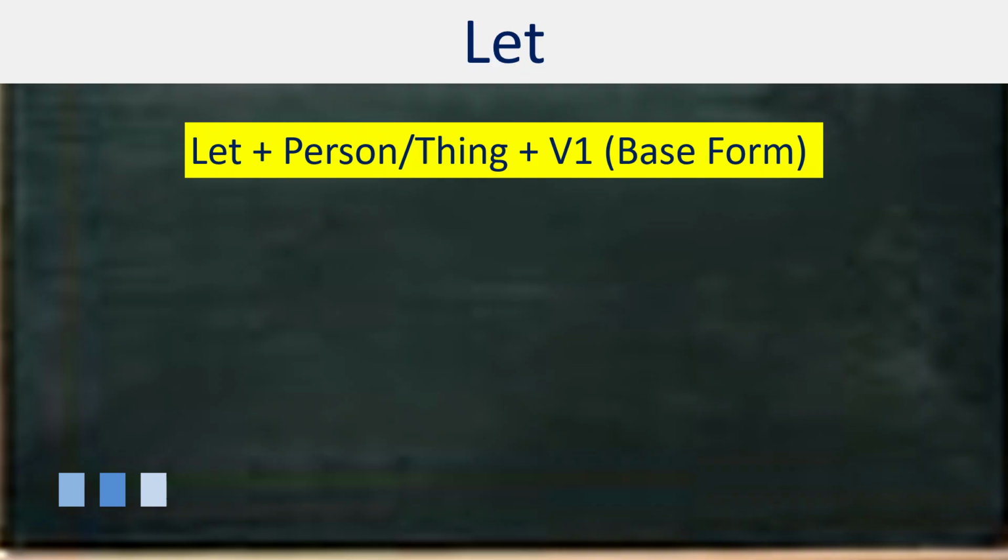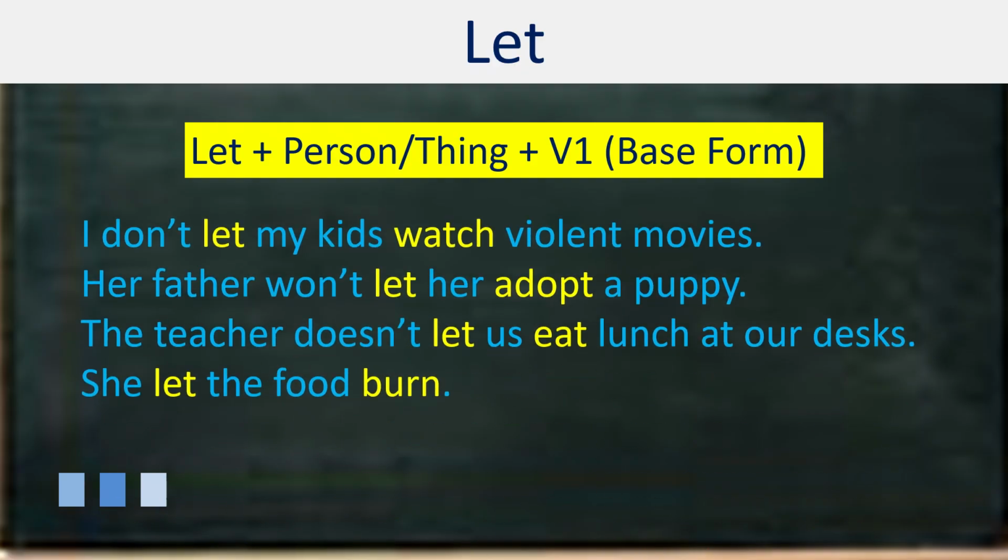So the basic structure for using let is we can use it both for person and for thing, but it always takes bare infinitive or first form of verb. It is also called the base form. If you don't know what is the base form, you can watch my lecture on the forms of verb. The link is given in the description. Anyhow, let's have a look at the examples.